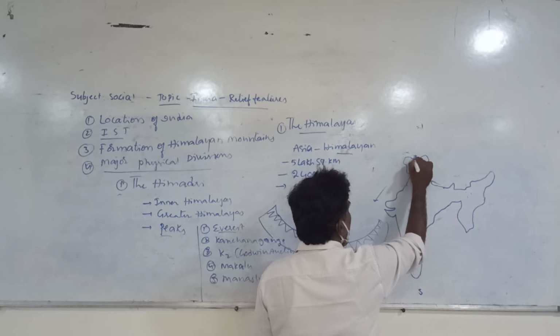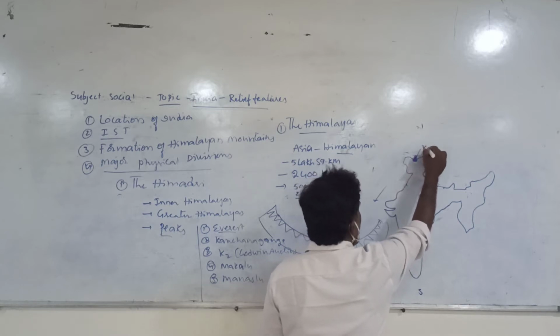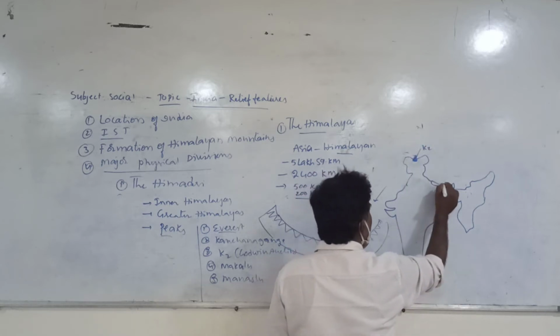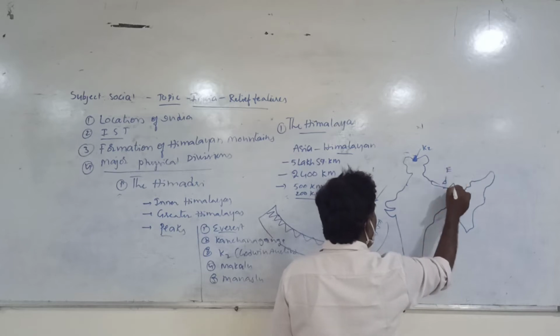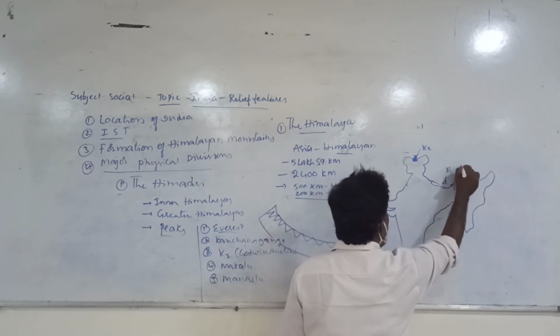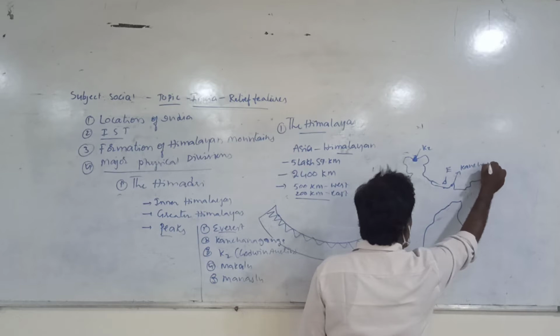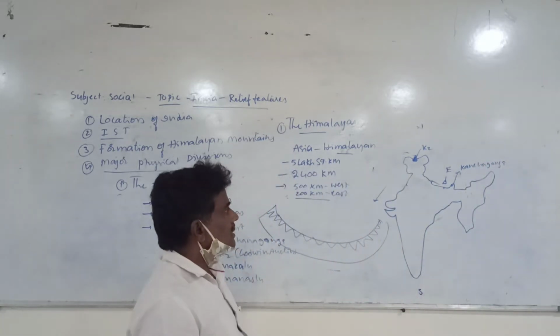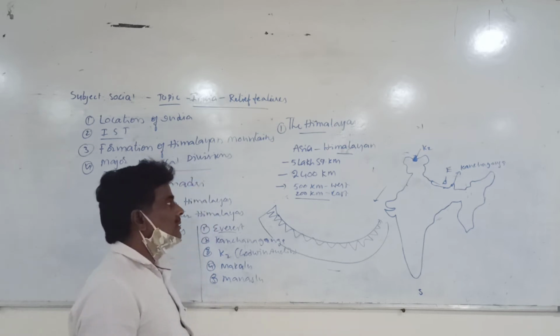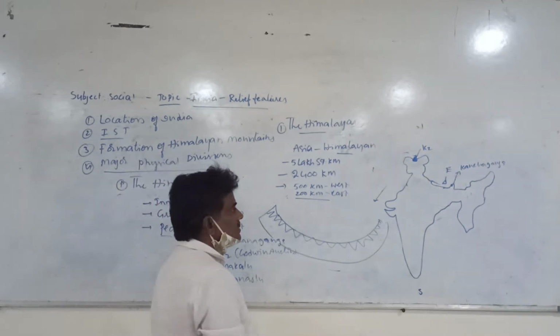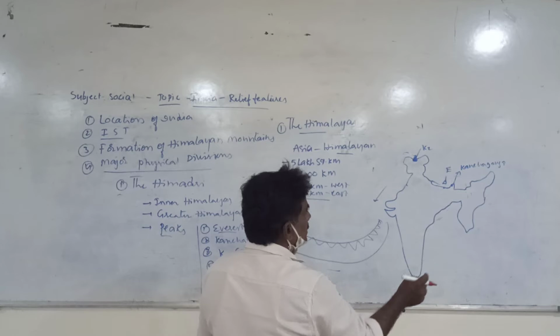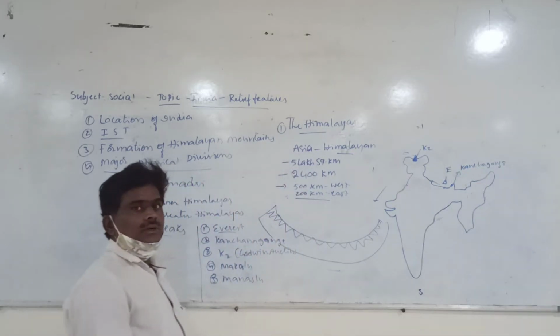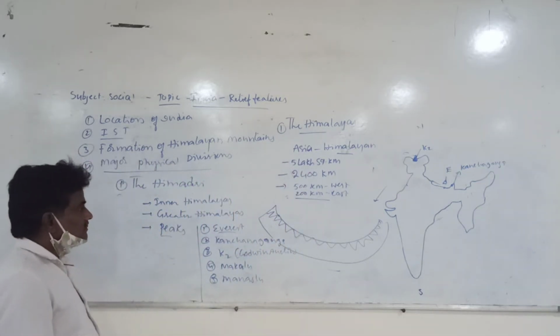So this is about K2. K2 location is here, and Mount Everest is here, and this is a place where Kanchenjunga is located. Kanchenjunga in Sikkim. Everest is in Nepal. K2 is in Jammu and Kashmir. There are other important highest peaks in the world located here.